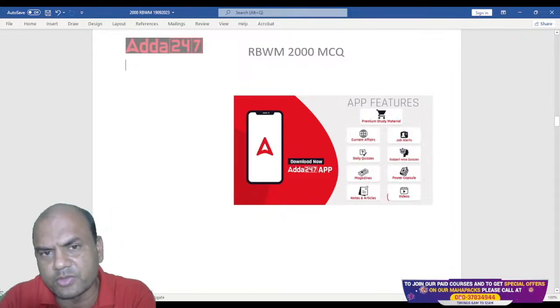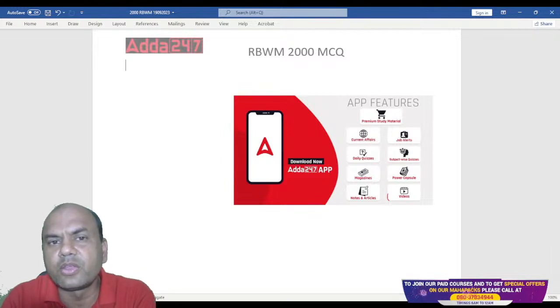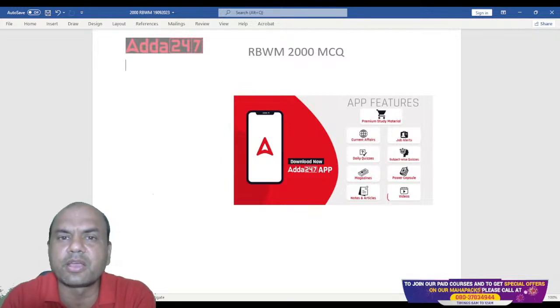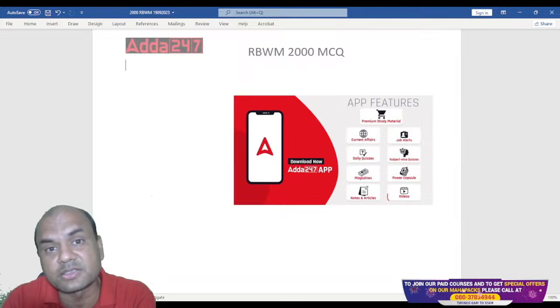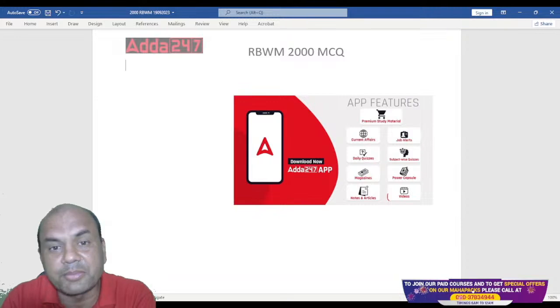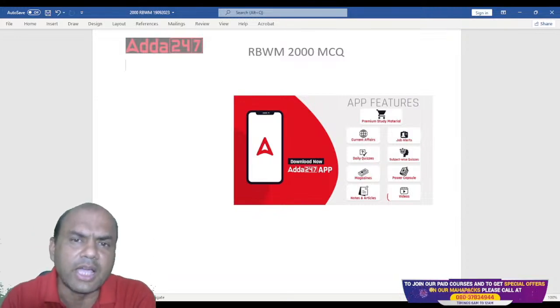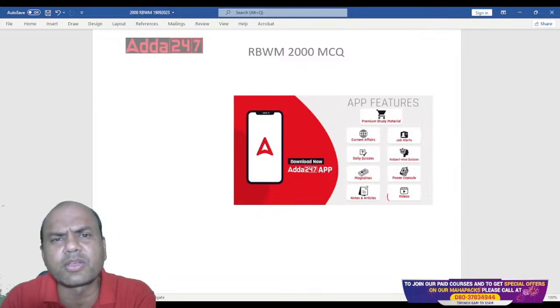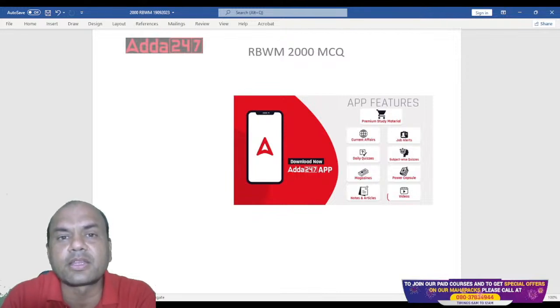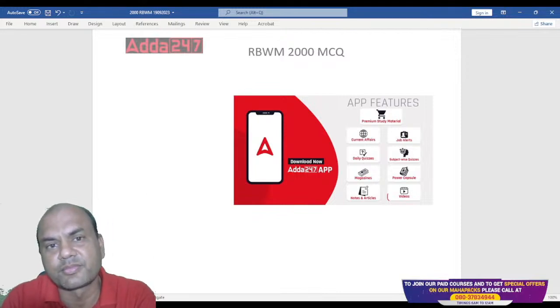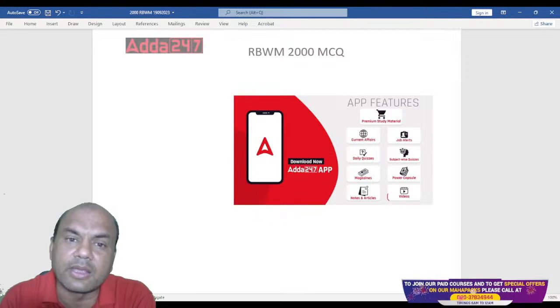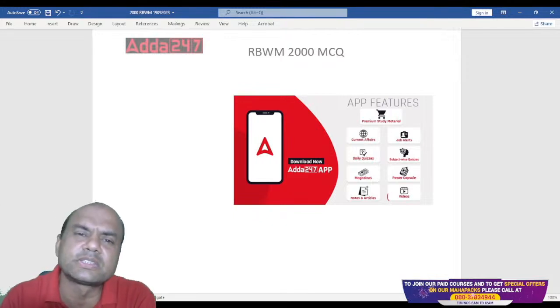Okay, let me ask you one question. In your own mobile, how many apps do you have? Do you know the number at least? How many apps do you have? Type yes or no. I know many of the answers are no over here because I myself don't know how many apps are there in my mobile. We just download it and keep it, saying that, oh, we'll use it sometime.